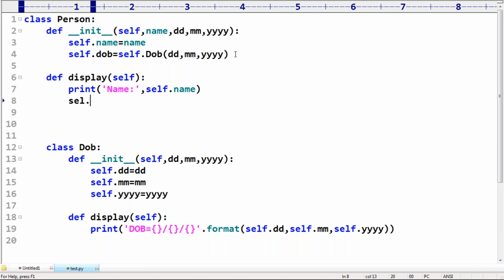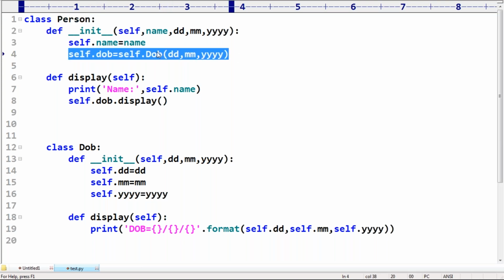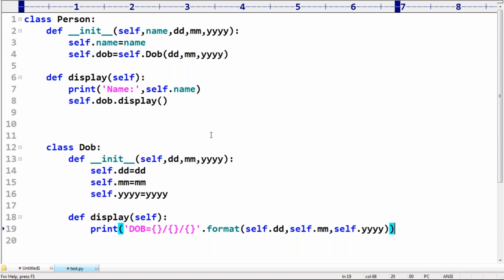Okay, I want to print date of birth. self.dob, because it's already a date of birth object. On that object you can call display, like this. Can you please observe? self.dob.display. Then automatically this display method is going to execute, which is going to print the self. Okay, now if a class requires an object, dependency is there. The corresponding class happily we can define inside that class only. This type of syntax is also possible, no problem at all.